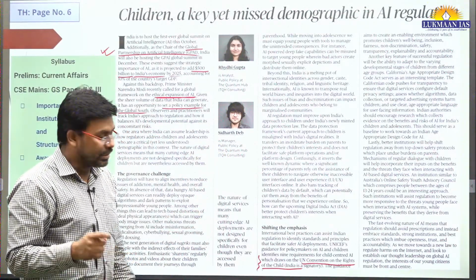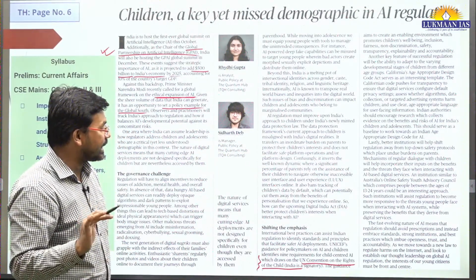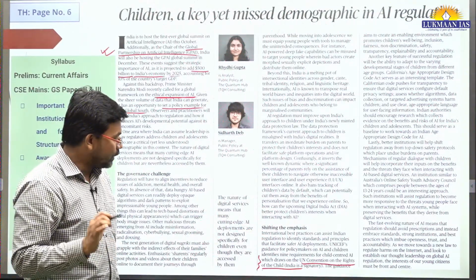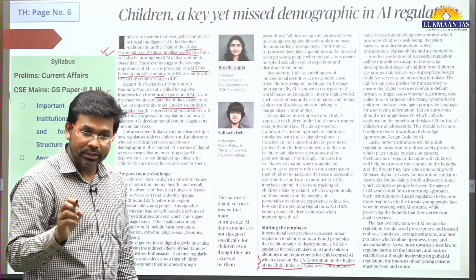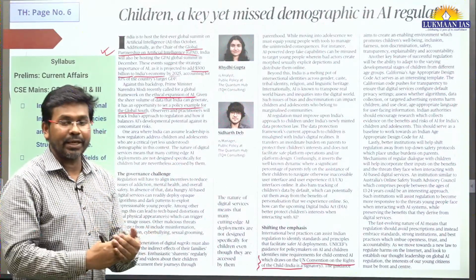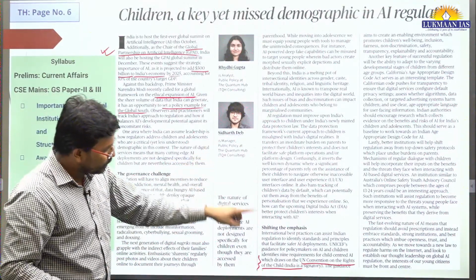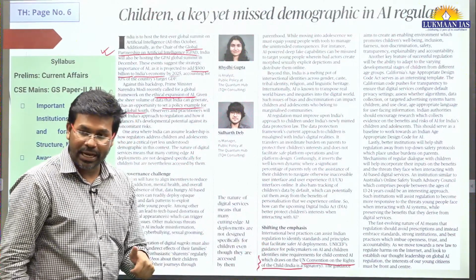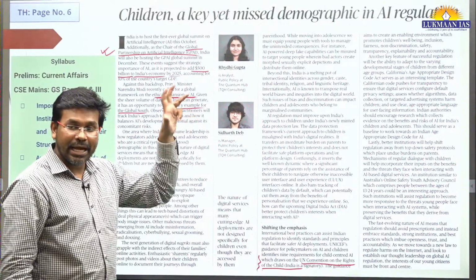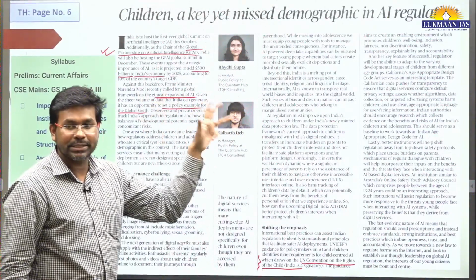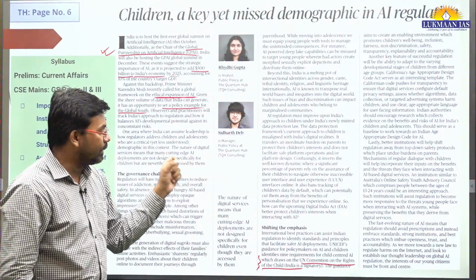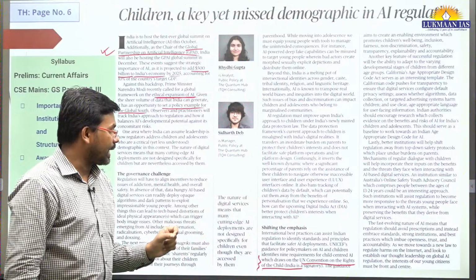In this article the author has talked about how India is a signatory to the UN Convention on the Rights of the Child. This convention talks about what the rights of the child are, how nations should treat children, and how parents should treat children. Accordingly, some of the provisions of this UN Convention can be taken into the draft regulation framework, the draft policy framework that we are making. So through this article the author has talked about the importance of the UN Convention on the Rights of the Child.